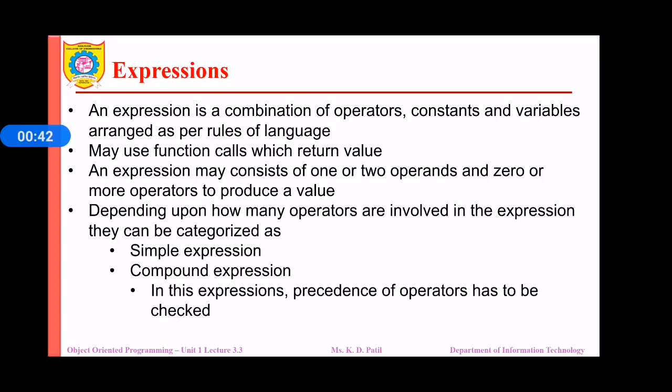Expressions. An expression is a combination of operators, constants, and variables arranged as per the rules of the language. Expressions may use function calls which return a value. An expression may consist of one or more operands and zero or more operators to produce a value. Depending upon how many operators are involved, they can be categorized as simple expressions and compound expressions. In compound expressions, the precedence of the operators has to be checked.